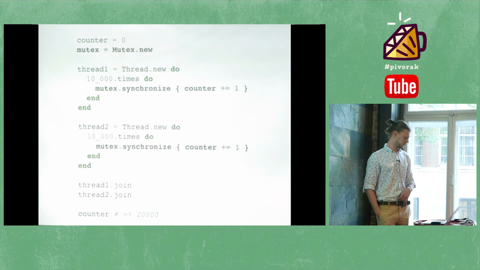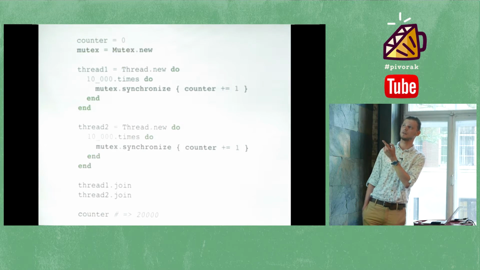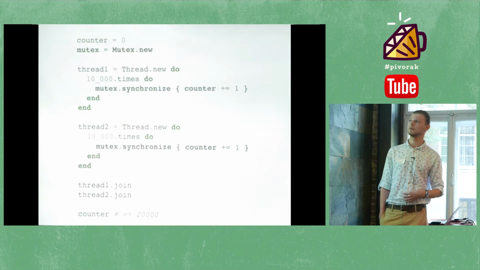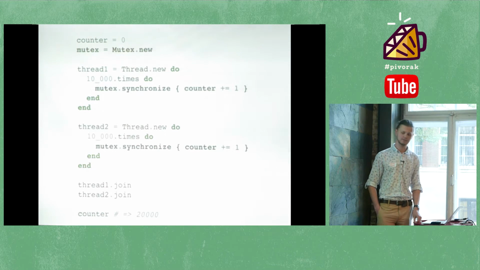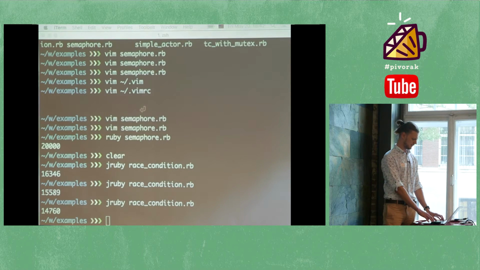So what the Mutex is, how it works. Well, have you guys read the code? Basically, we just add a global variable called Mutex and wrap all the access to the shared resource into Mutex synchronize. That's pretty much the same. By the way, I can give you an example of how it works.